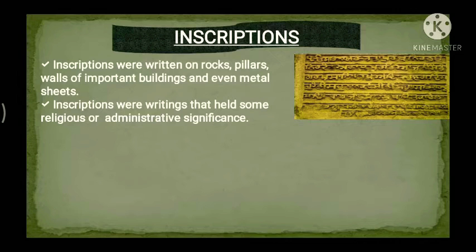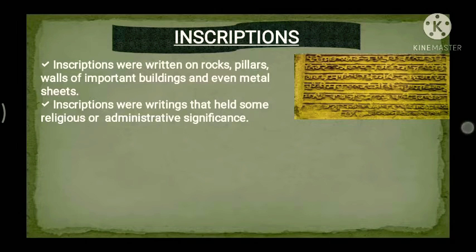As paper was not invented at that time, inscriptions were written on rocks, the pillars of temples, stupas and buildings, the walls of important buildings, and even metal sheets. With the different tools that they had, they used to engrave and write on the metal sheets. Okay, as you can see in the picture here.